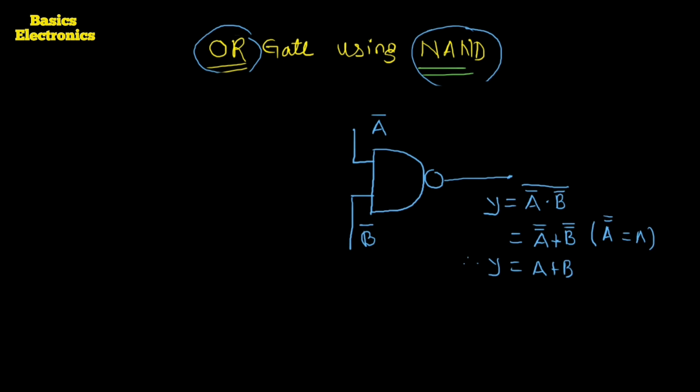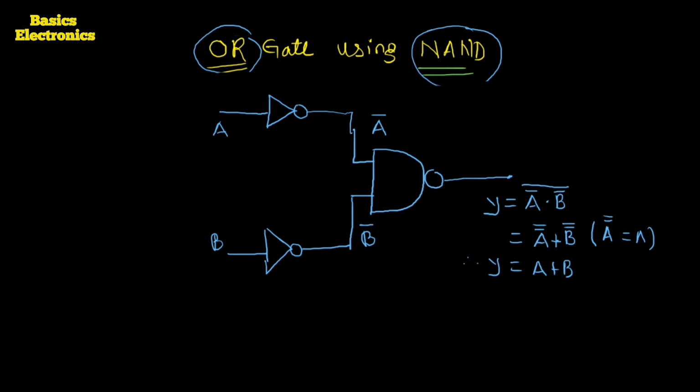Okay. So here the A complement and the B complement, these two are the inputs. From where can we get the A complement? We get the A complement by using the NOT gate. Okay, here is the NOT gate. And again we get the B complement by using a NOT gate. Here is the input A which provides the A complement, and here is the input B at the lower NOT gate which provides the B complement.